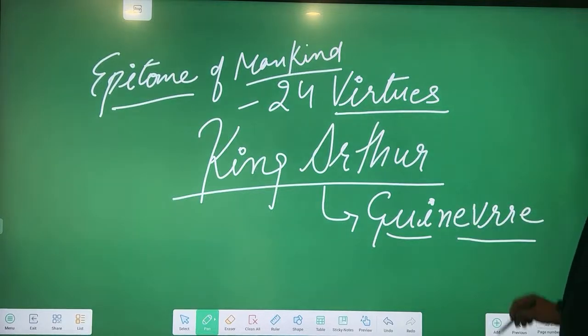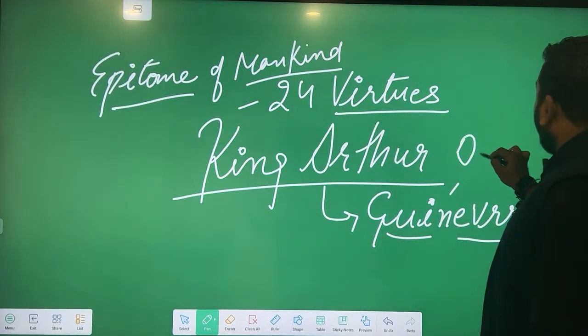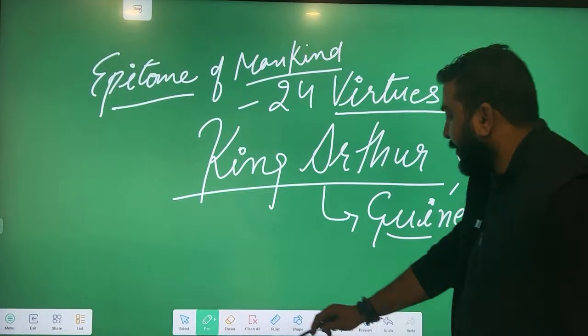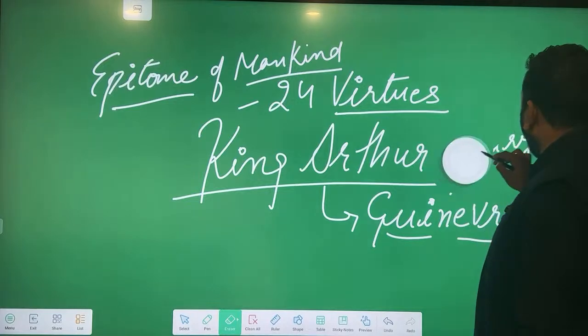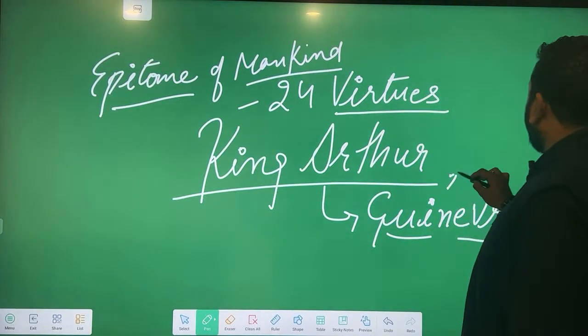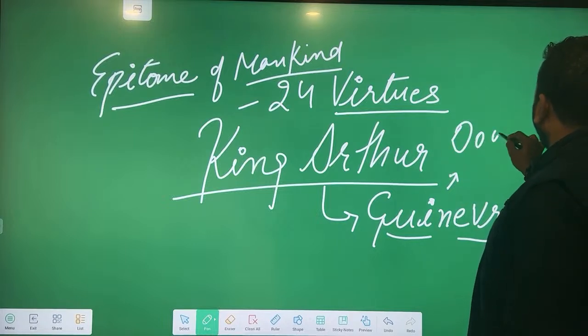When he got married to her, Guinevere, in a dowry gift, or we can simply say wedding gift, because I don't think dowry is practiced among the English. I don't know if the foreigners also have the dowry system. So you can either call it a wedding gift or a dowry gift.